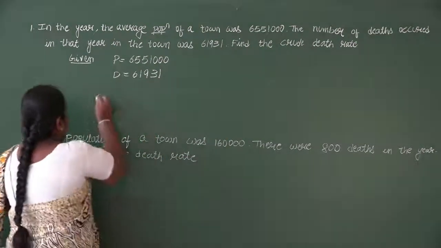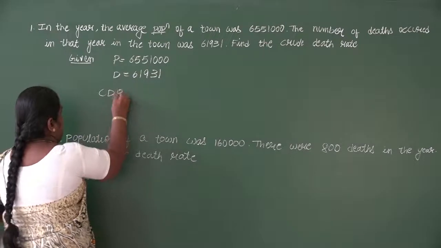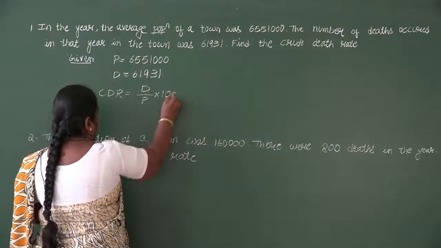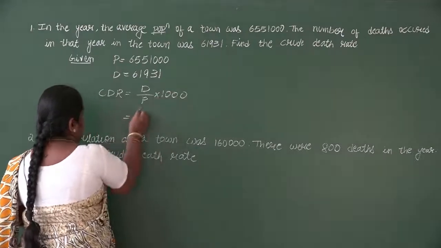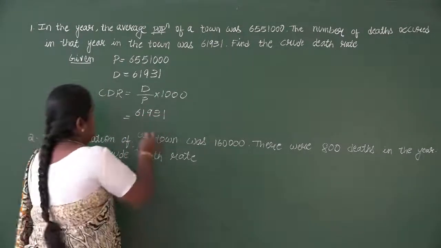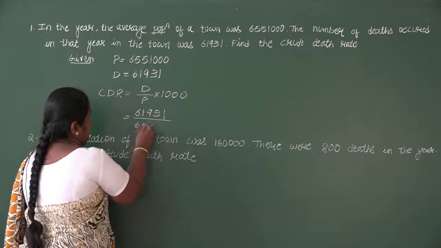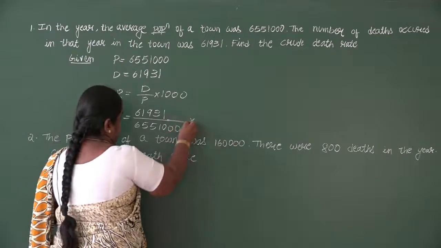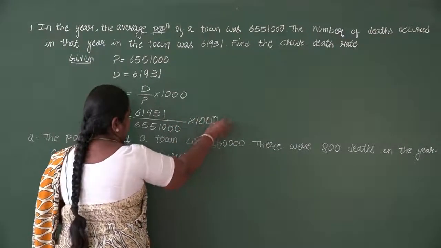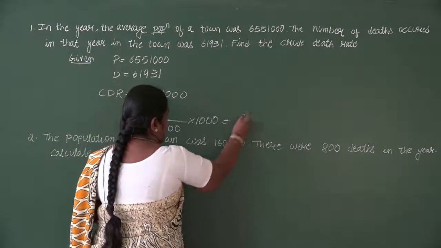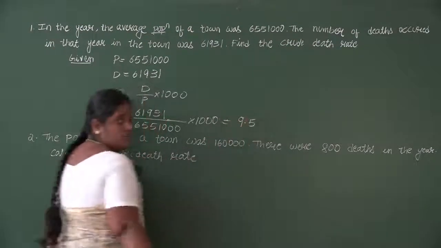Then they have asked to find the crude death rate. So write the formula of CDR. It is D divided by P into 1000. So D value is 61,931 divided by 65,51,000 into 1000. Use the calculator, divide and find out the value. So we'll get it as 9.5.